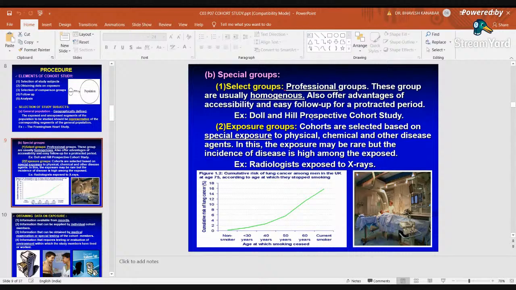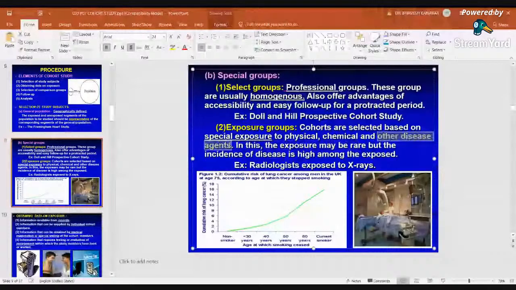Another example is Dole and Hill prospective study. Then we have to also select the exposure group. Cohorts are selected based on the special exposure to physical, chemical, or other disease agent. So here in this example, for the exposure group, doctors or nurses frequently have more chance of exposure to coronavirus as compared to the other population. So they are susceptible to this disease causing agent, right? More susceptible to the disease causing agent like corona or tuberculosis as compared to the general population.